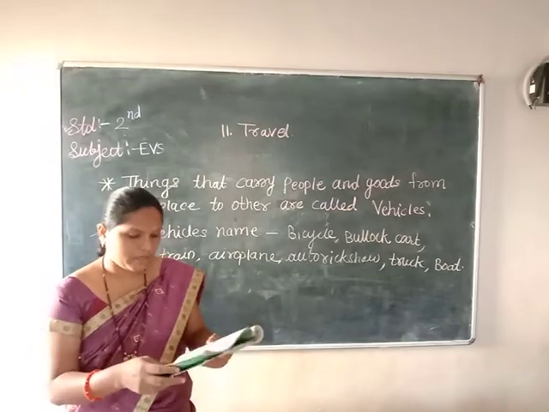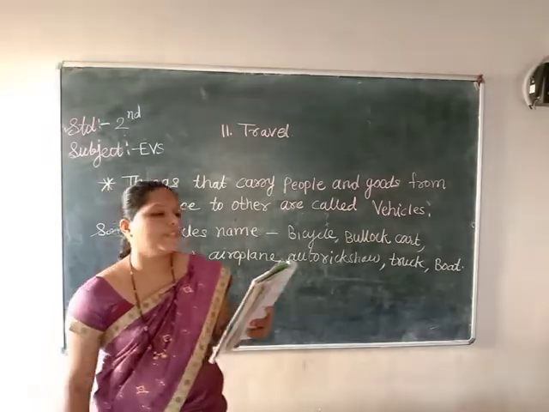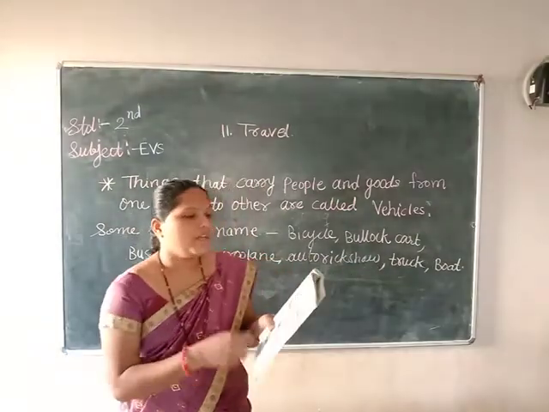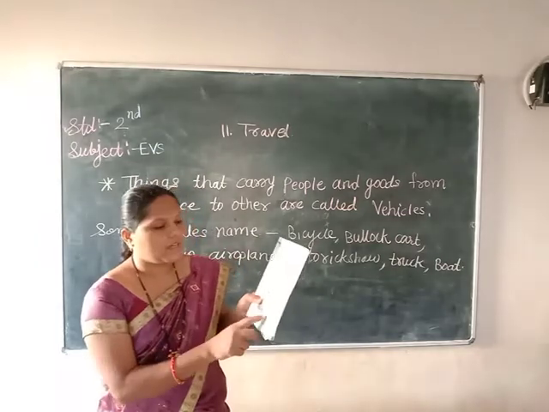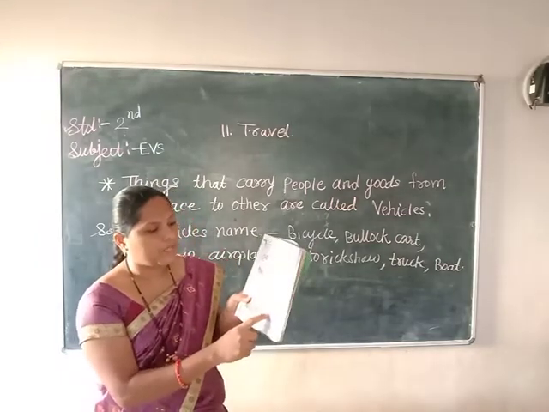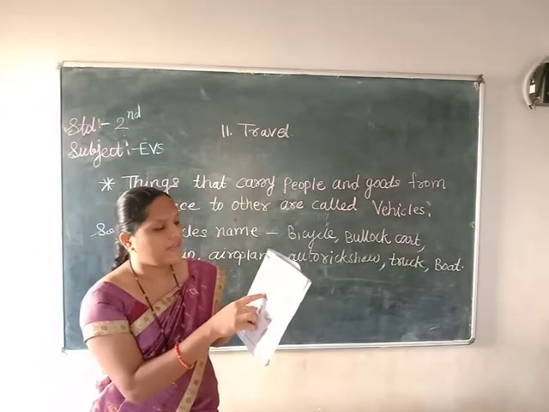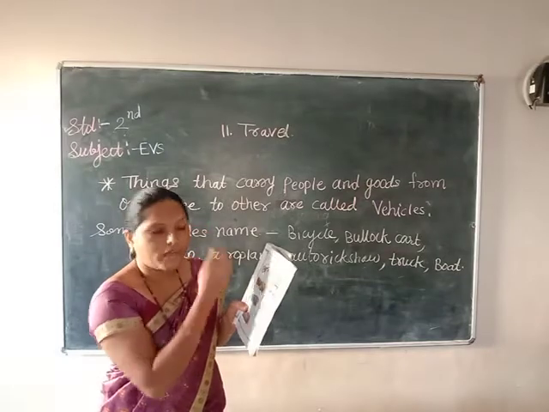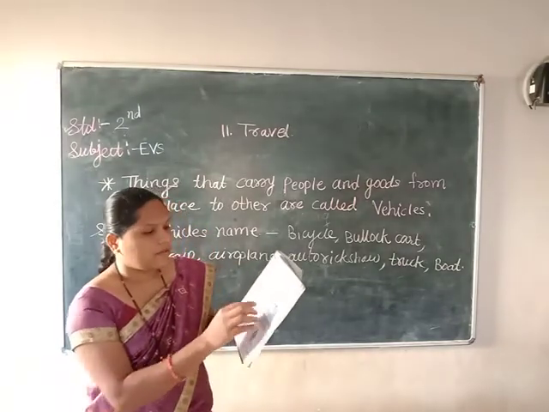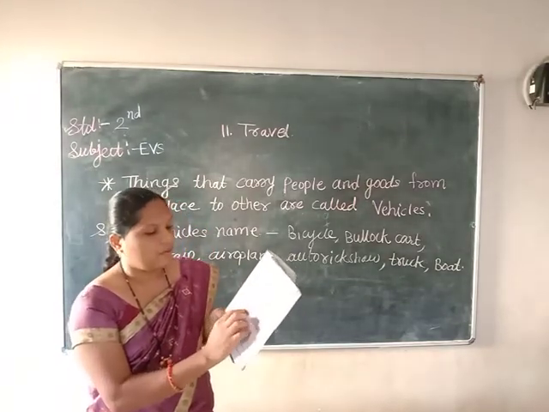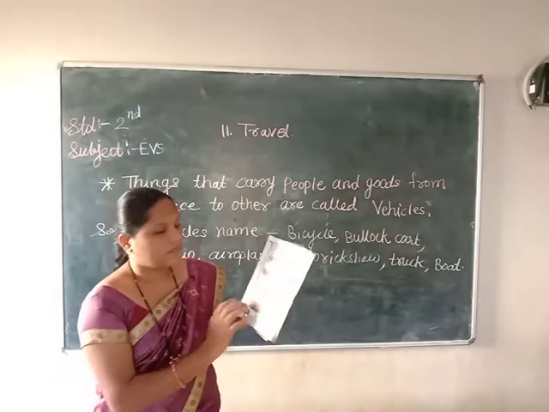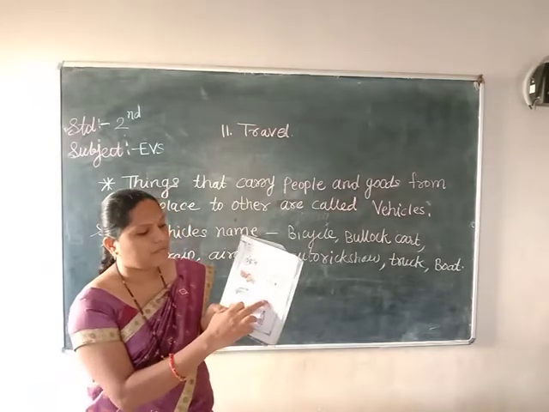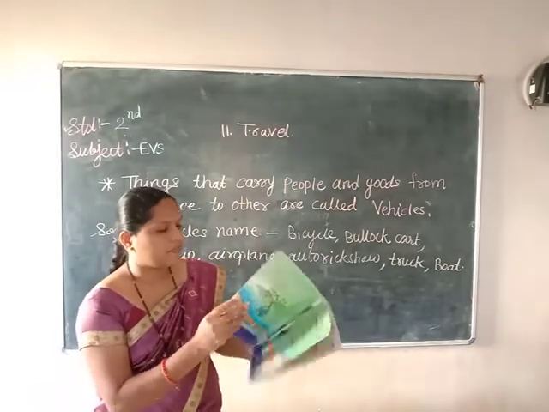Next, on page number 106, vehicles and their uses are given in pictures. Draw lines to match them. First one, bicycle. Who drives the bicycle here? Match the line to that man. Second one, truck. Match it with the lorry. A truck is useful for carrying goods. Some people are stranded here, draw the line to the bus. Next, boat, match the boat with some people.